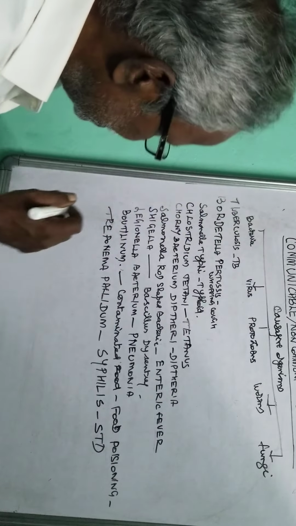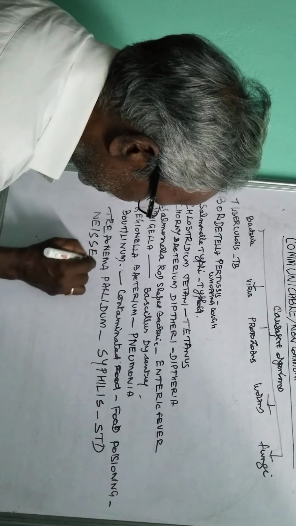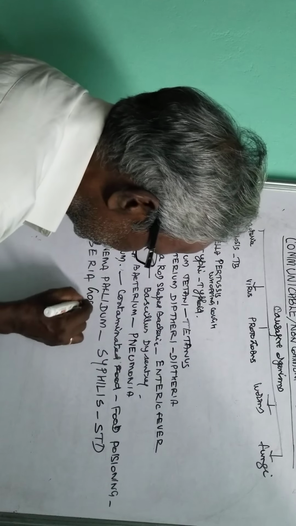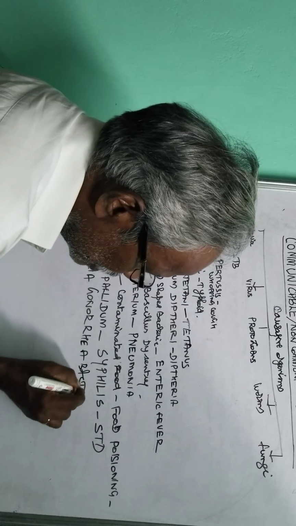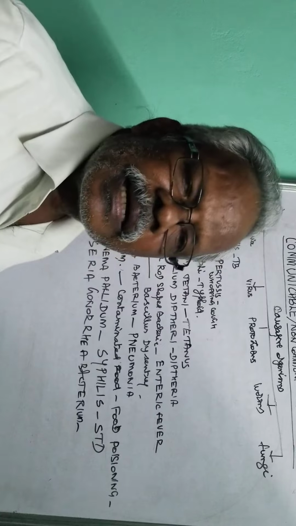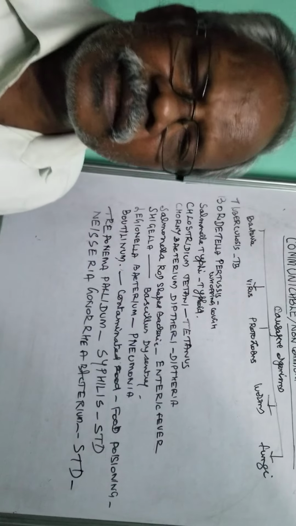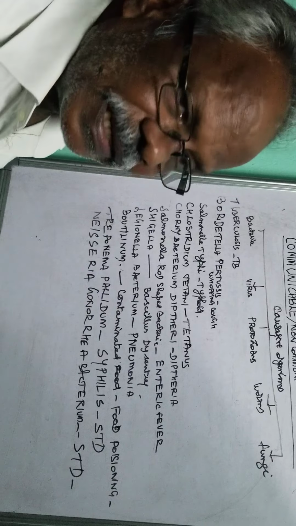Then Neisseria gonorrhoeae, the gonorrhea bacterium. This also causes rash in genital organs. This is also a sexually transmitted disease, STD. So these are all the diseases caused by bacteria.